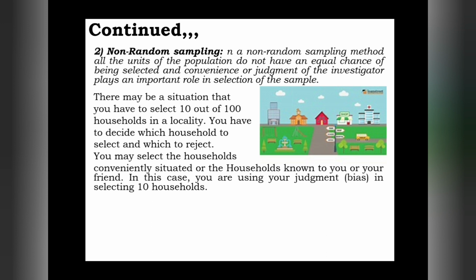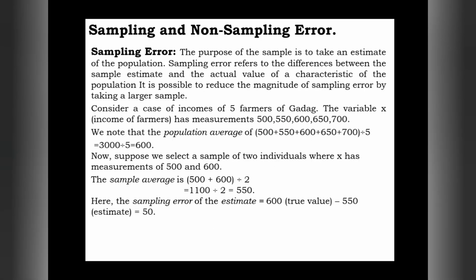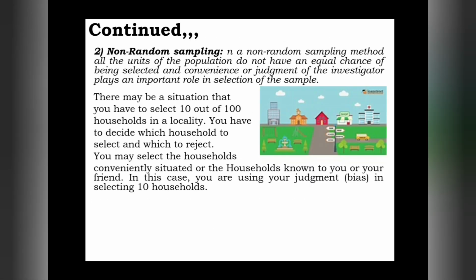Here the investigator or enumerator plays the vital role while selecting the samples or the units of the population. The investigator can select the sample on the basis of convenience. From the image you can understand that there are 5 households which are nearer to each other.